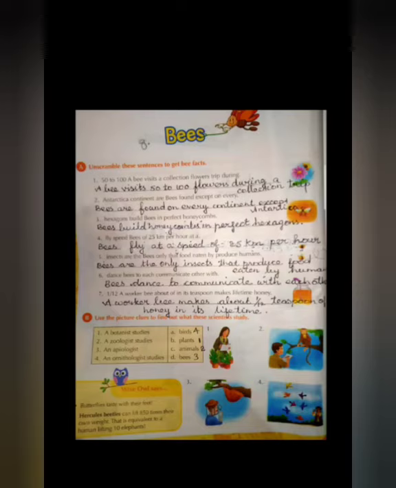Have you understood? Have you written correctly? Next, exercise B. Look at the picture and match. A botanist studies plants. A zoologist studies animals. An apiologist studies bees. An ornithologist studies birds. Once again, botanist, plants; zoologist, animals; apiologist, bees; and ornithologist, birds. Have you understood?